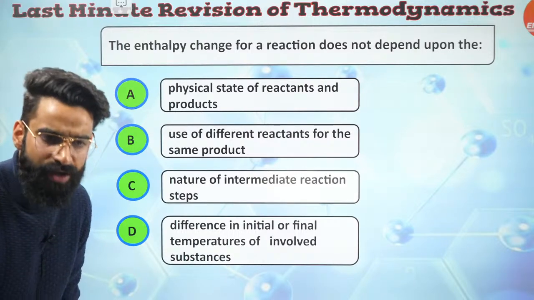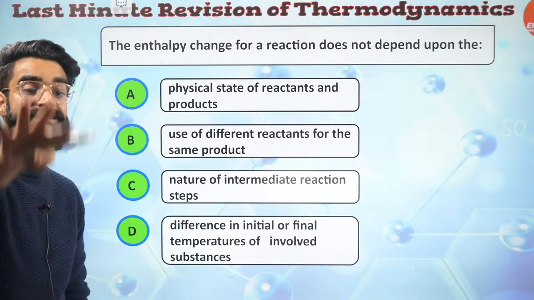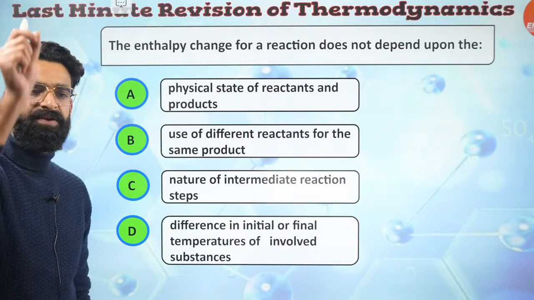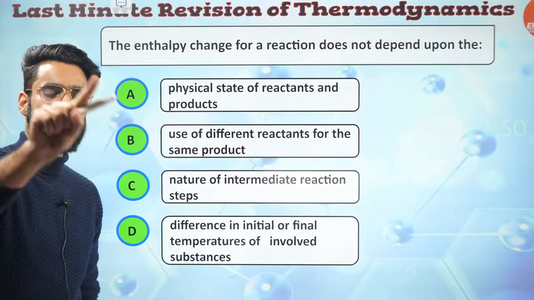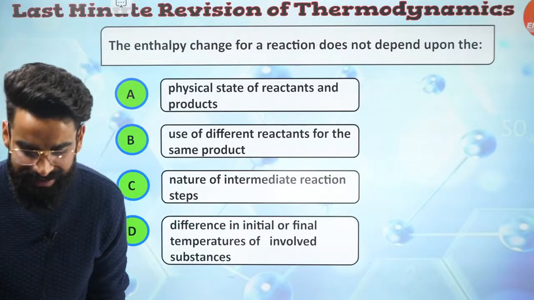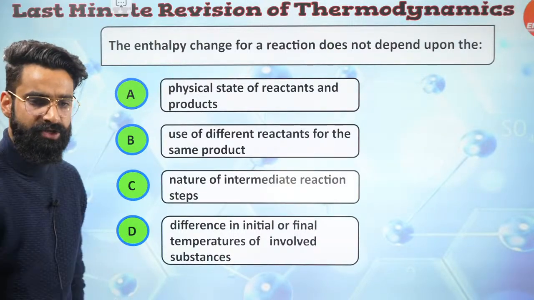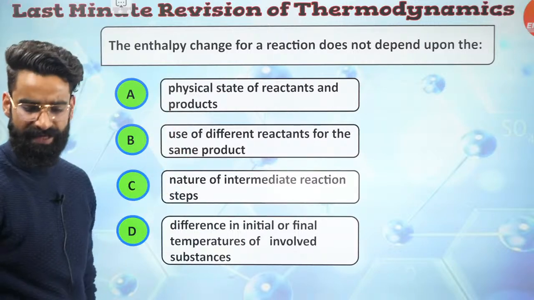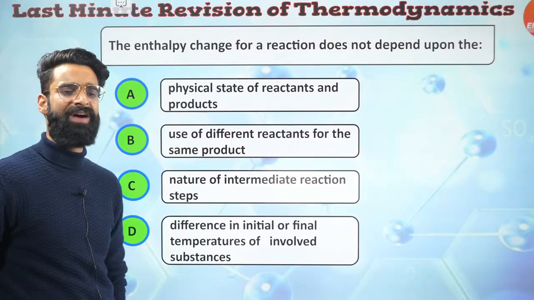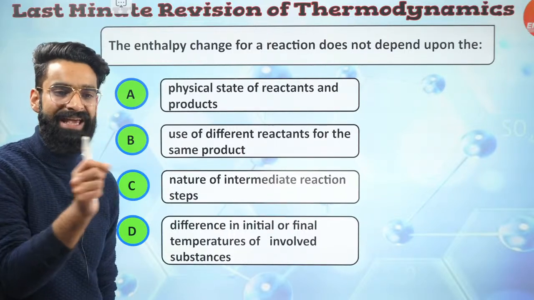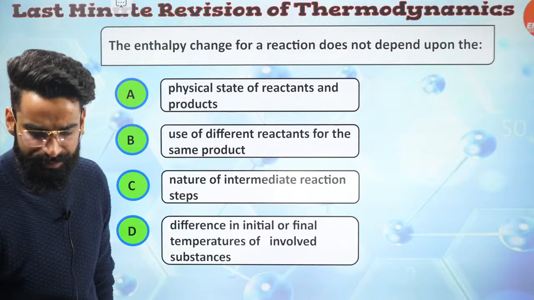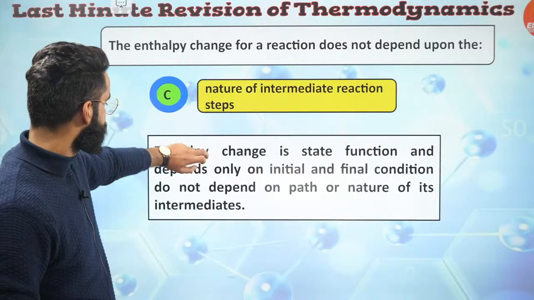Absolutely, it does not depend on the nature of intermediate steps, right? Enthalpy change, since enthalpy is a state function, only depends on the initial and final state. It does not depend on the intermediate reaction steps. So option C is going to be the correct one among all. We know enthalpy is a state function. It only depends on the initial and final state. It does not depend on the intermediate steps which are involved in the reaction.